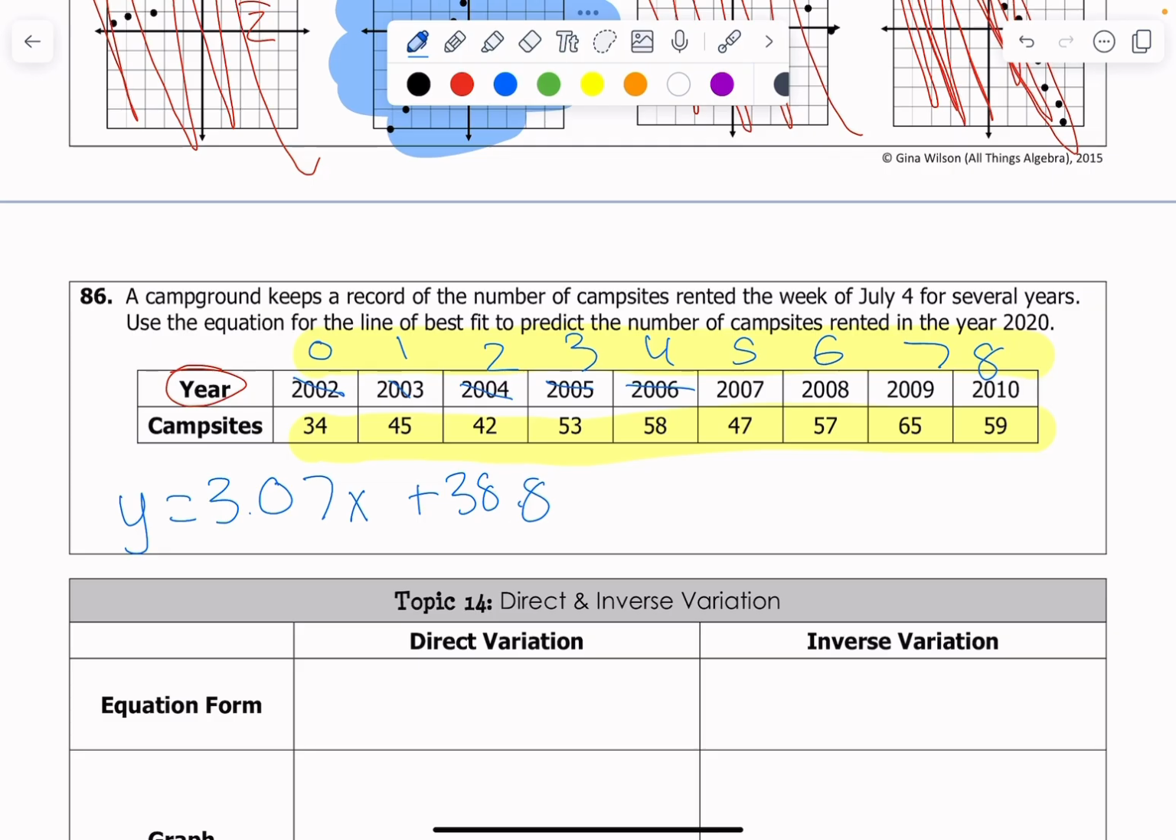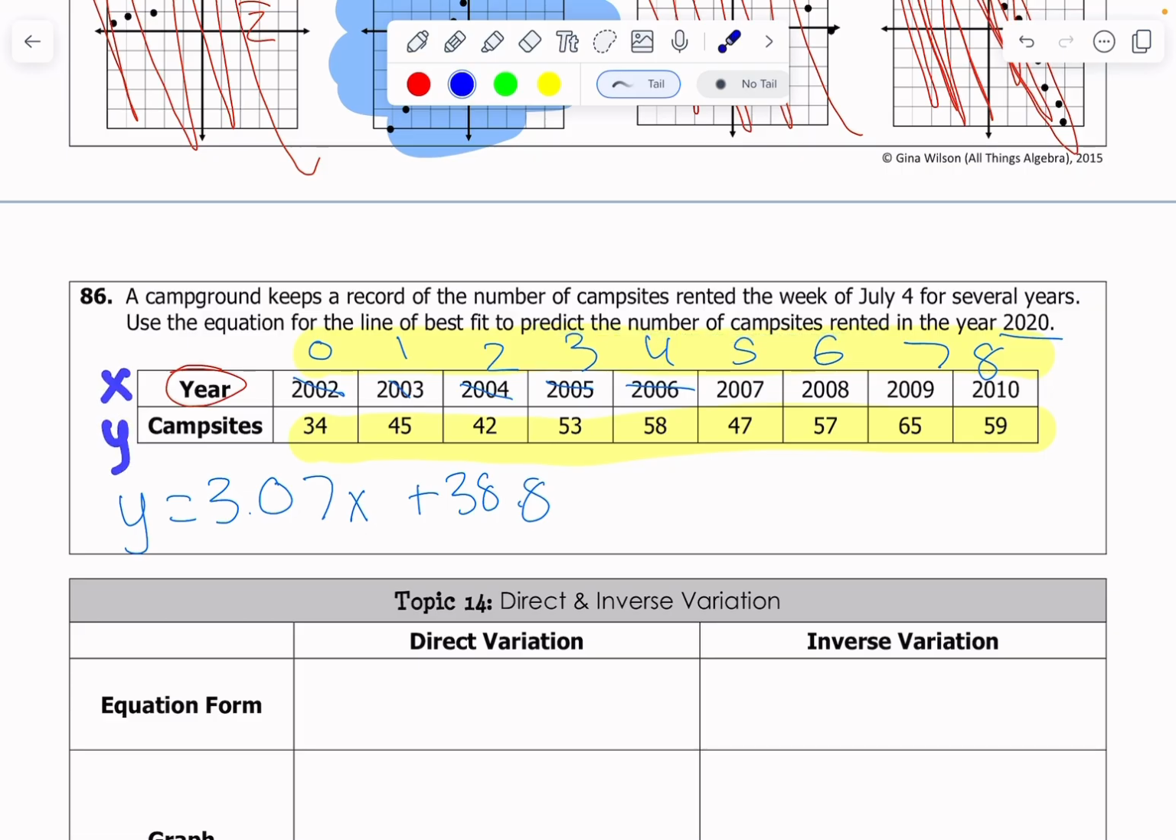And then let's go actually get some information about the problem. A campground keeps a record of the number of campsites rented, blah, blah, blah. Use the equation to predict the number of campsites rented in 2020, okay? Well, 2020 is how many years away from 2002? 18 years, so I'm actually going to plug 18 into my x value, okay? That's all it's asking. It's asking to find the number of campsites. What is that? That's my y value. It says find y. Sometimes they give you y and say find the x. In this case, they say figure out the number of campsites.